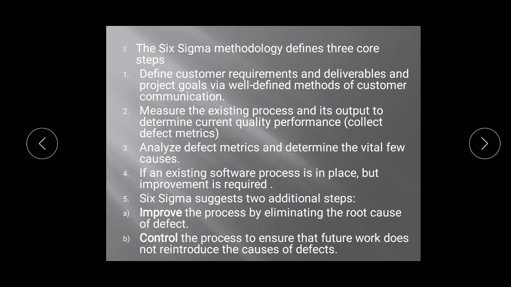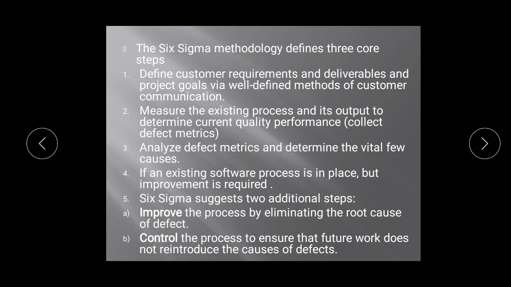The next is the Six Sigma methodology, which defines three core steps. First one is to define customer requirements, deliverables and project goals via well defined methods of customer communication. In the SDLC life cycle also, the first thing we check is the requirements. So here also first is the customer requirements, according to which we are going to design our system.